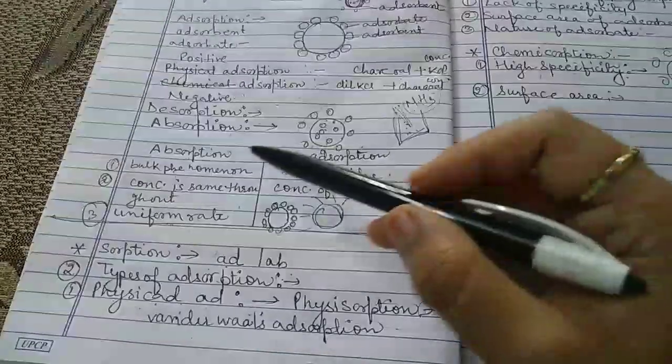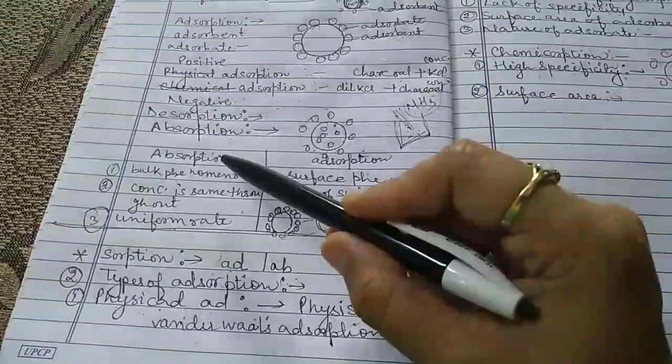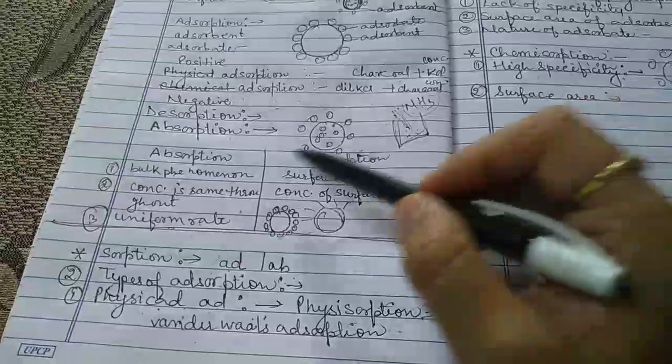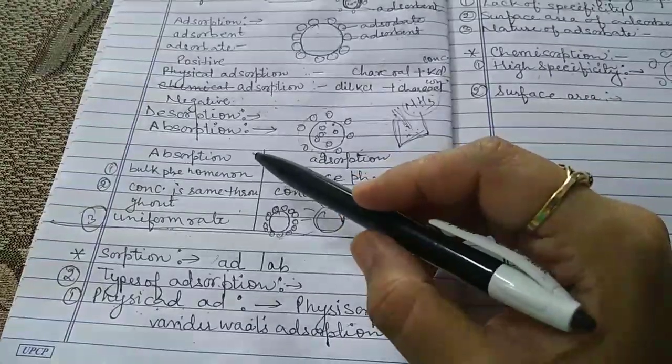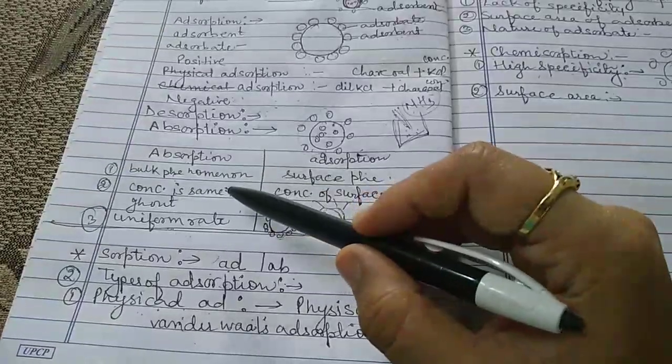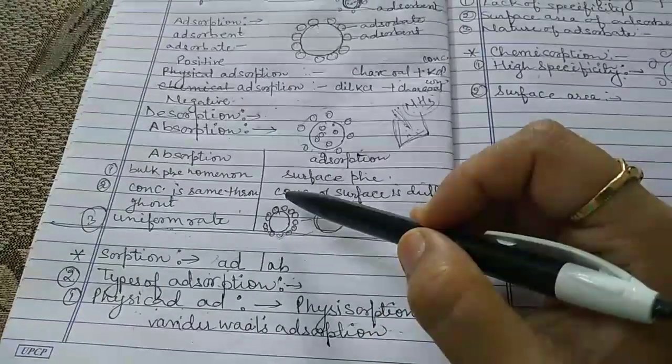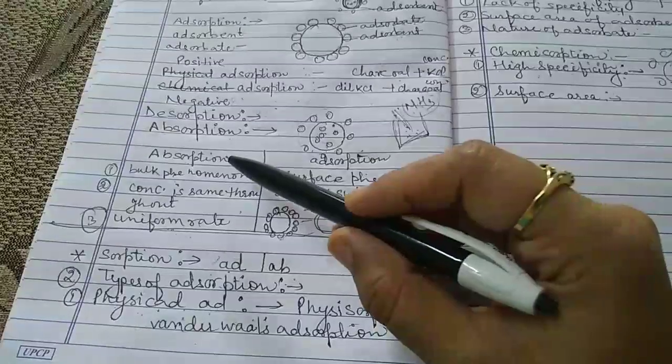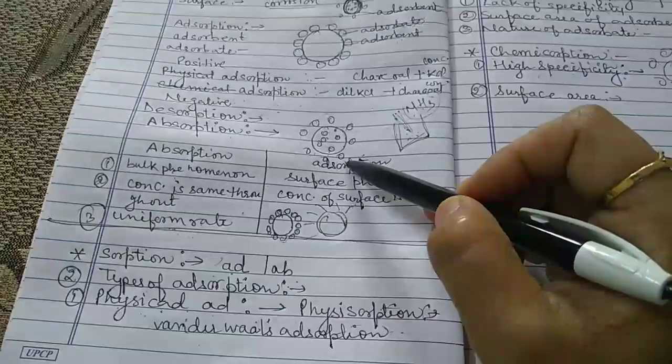Now if we want to differentiate between absorption and adsorption, there are various features on the basis of which we can distinguish between them, but there are some very important differences.